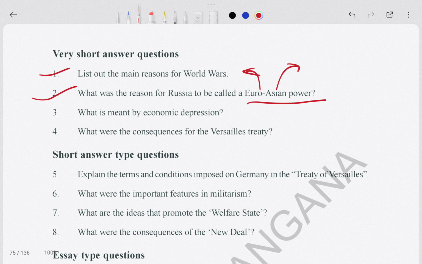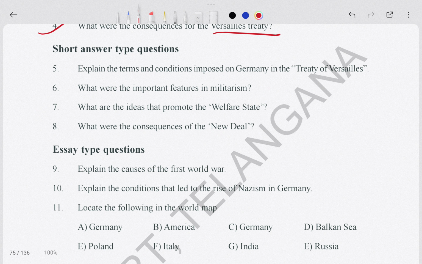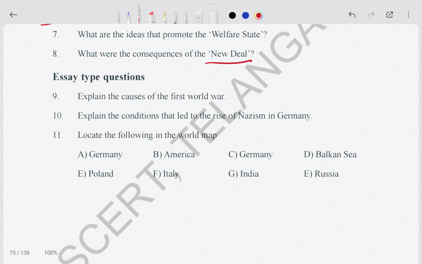What is meant by economic depression? This is important also. What were the conditions of the Versailles Treaty? This is also important. Explain the term condition in present Germany. Actually, all these questions are important. I cannot say that only a particular question will come. What were the important features of militarism? What are the ideas of promoting the welfare state? What is the concept of the New Deal? These are easy type questions.